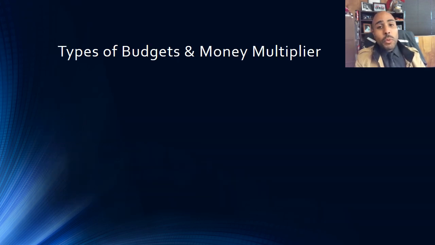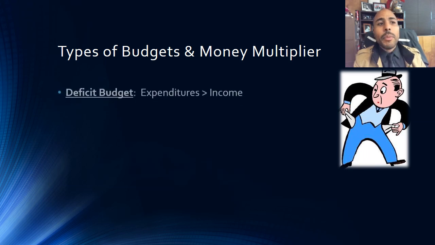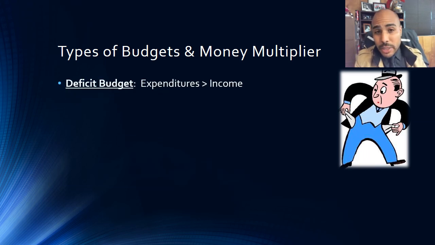All right, now when it comes to the federal budget, remember the federal budget is how much money the government spends and how much money the government brings in. So we can have different kinds of budgets based on how much the government spends and how much they bring in. Okay. Now, the first kind of budget is what's called a deficit budget.